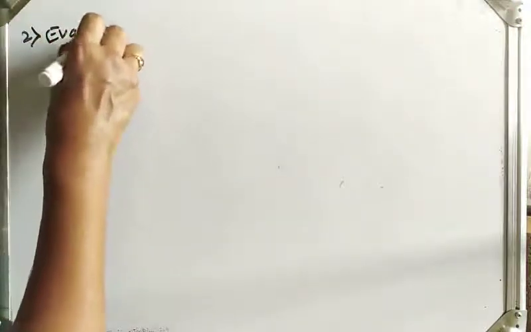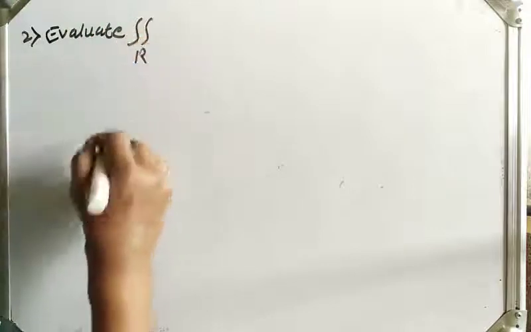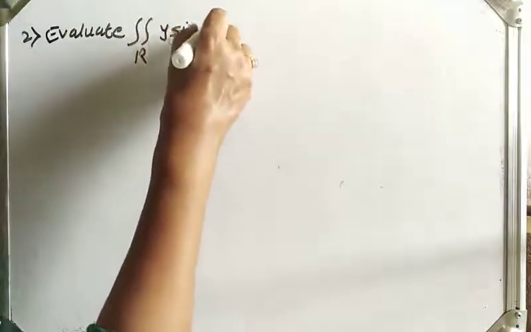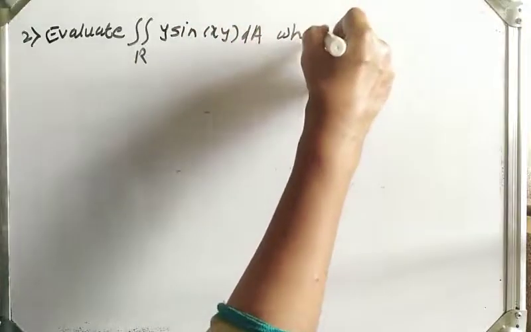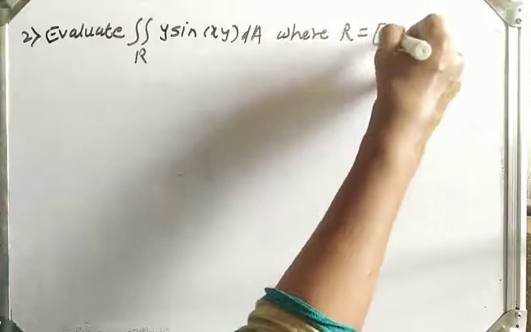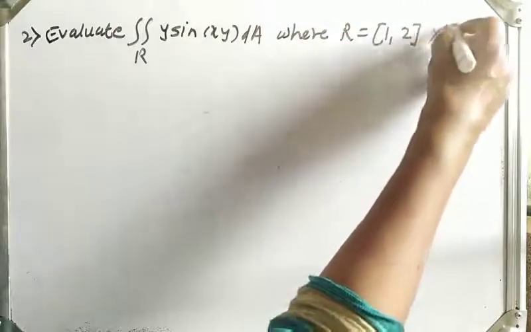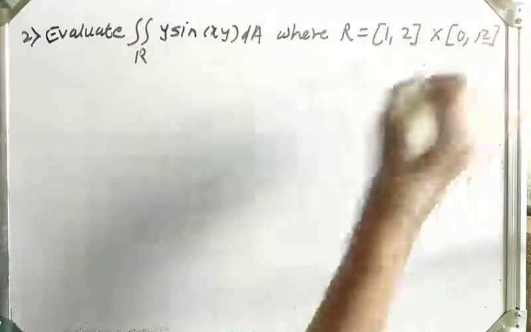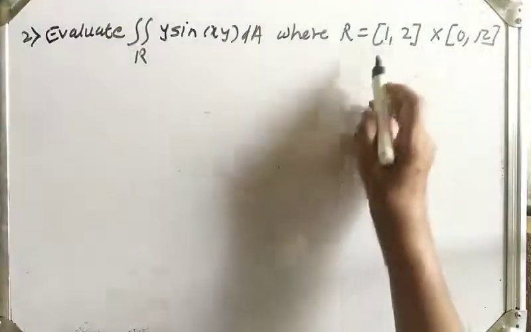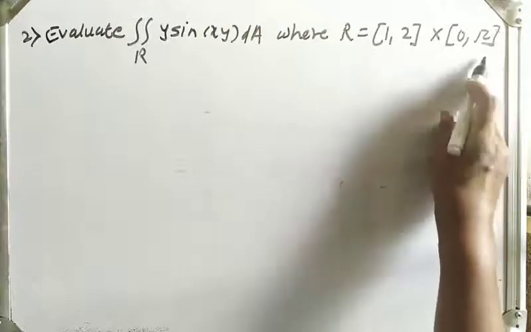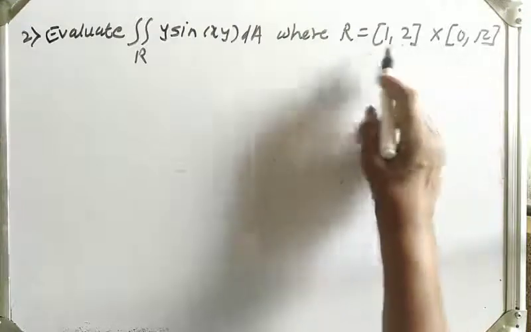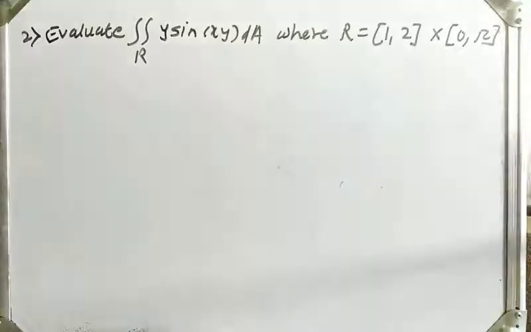Second example, evaluate the double integration over R of y sine xy dA, where R is equal to the closed interval 1 to 2 cross the closed interval 0 to pi. Means it is x cross y. X varies from 1 to 2, y varies from 0 to pi. Means limits of x are 1 to 2, limits of y are 0 to pi.